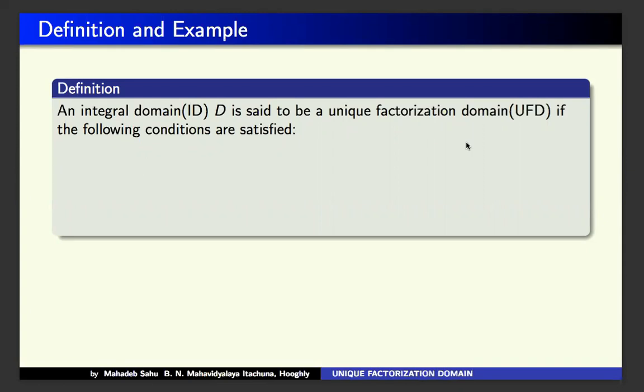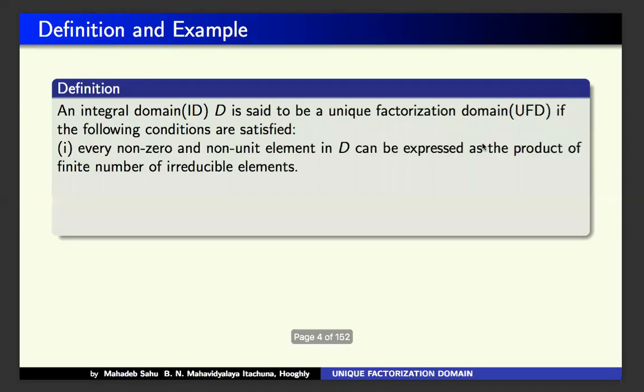It first will be an integral domain, and then every element of this domain becomes a factor into a finite number of irreducible elements, and also uniquely. So here is the definition: an integral domain D is said to be a unique factorization domain, UFD, if the following conditions are satisfied.